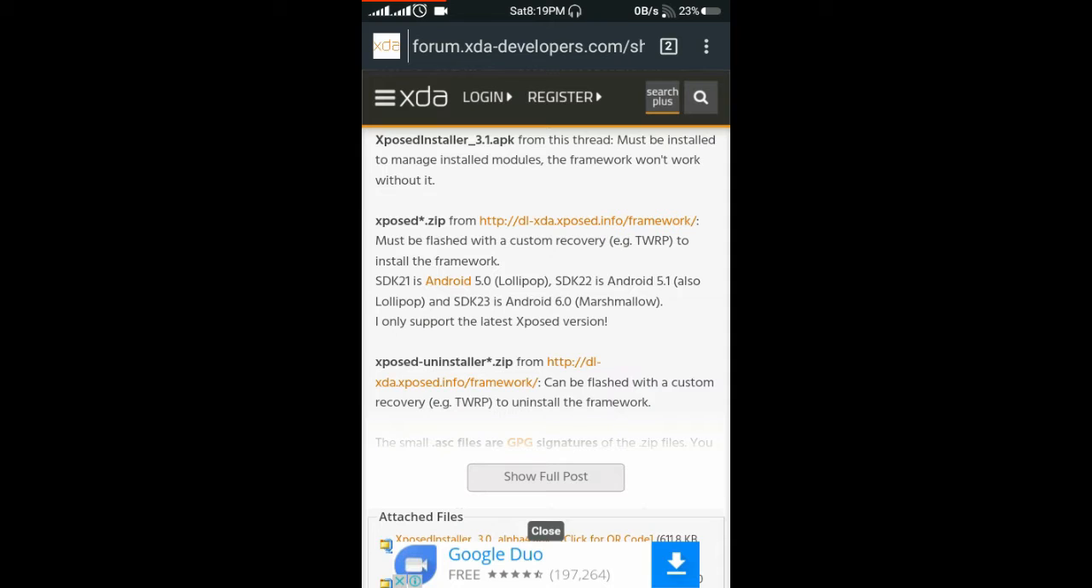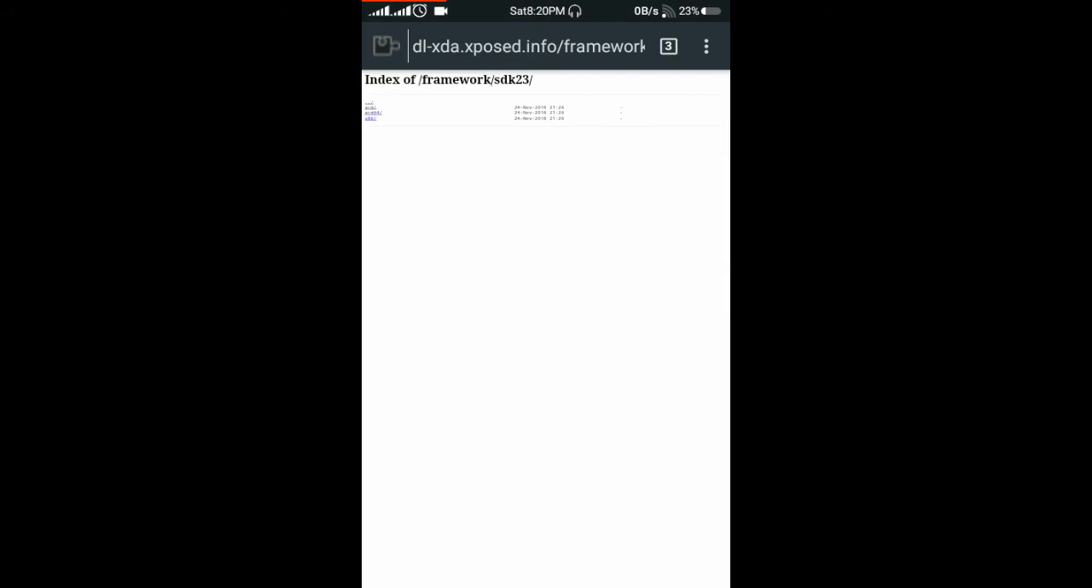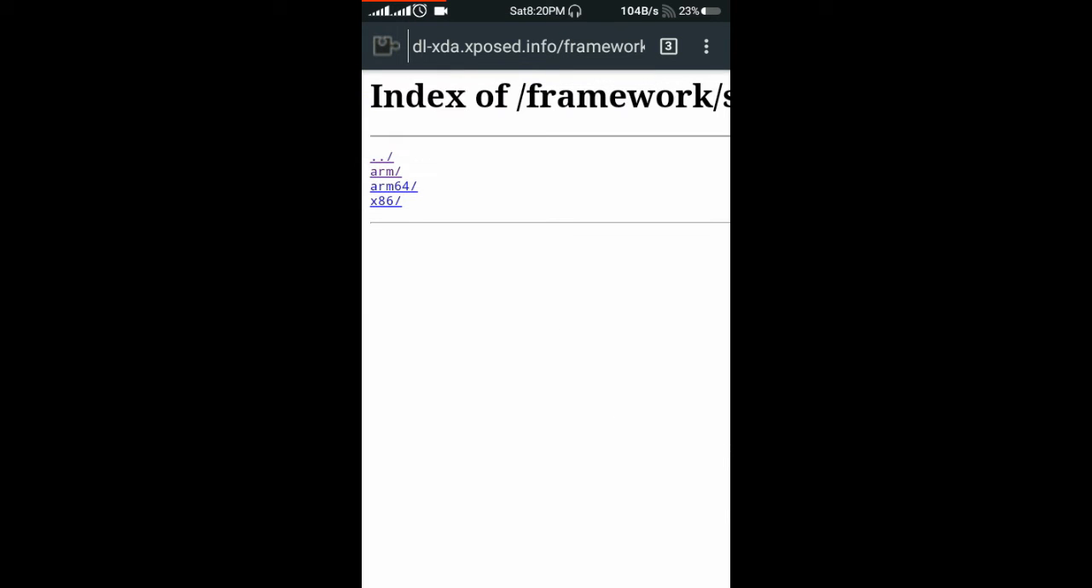So first download the Xposed. Just go through the top latest version, SDK23, and just choose your device. My device is ARM. If you want to check which device is yours, just install the Xposed application, which is available on Play Store, so you get to know which device is yours in these three. So I've already downloaded this framework.